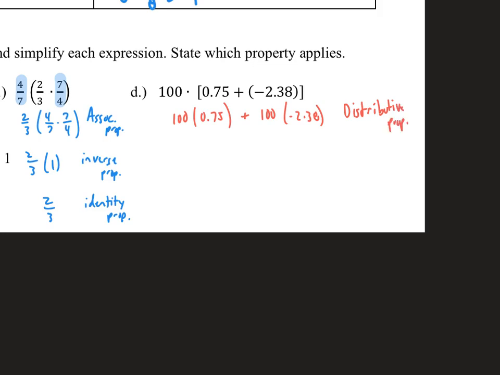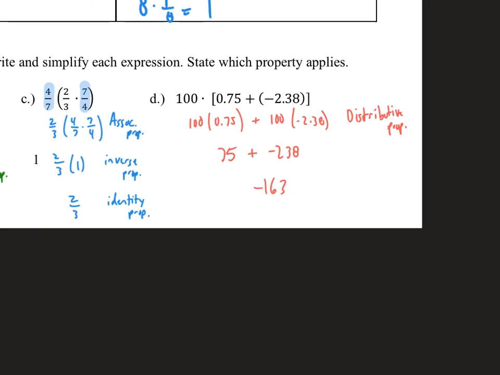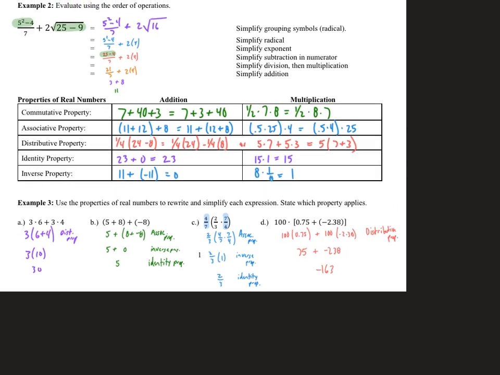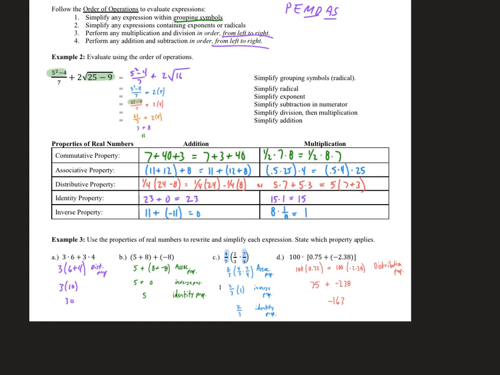And then, of course, 100 times 0.75 is 75, and 100 times 2.38 is 238, so that'd be negative 238. And then just adding those together, we get negative 163. I'm not using any other particular properties of addition or multiplication. So there's that first page of notes.